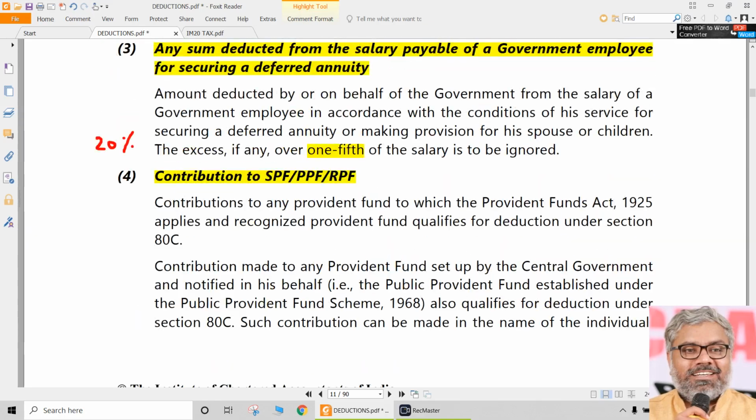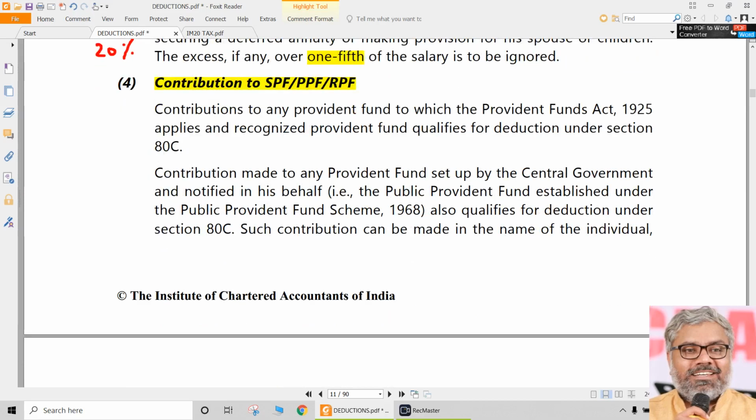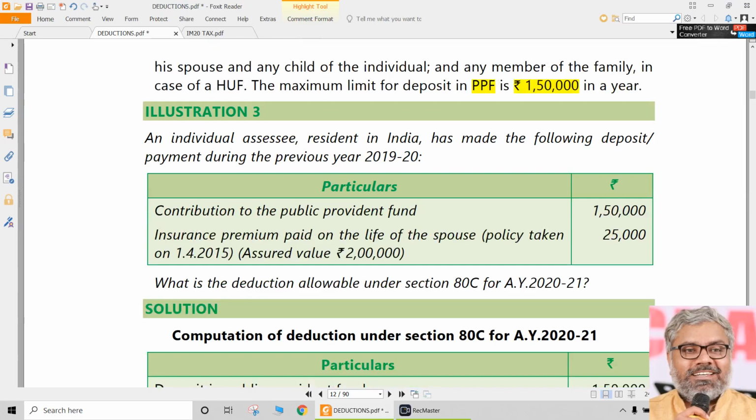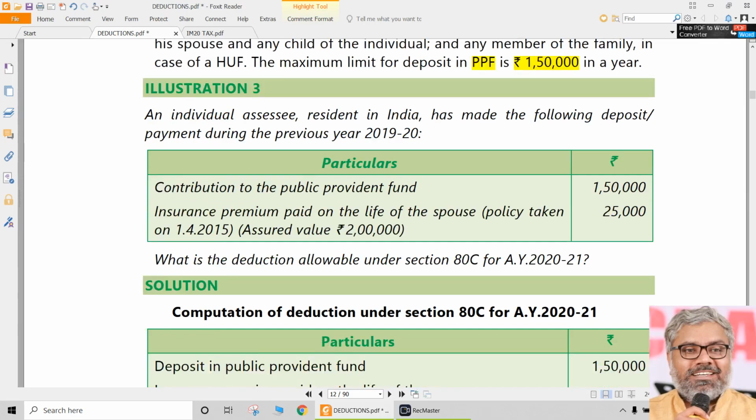But these are choices. One person may have a deferred annuity plan, one person may have a normal life insurance policy, one person may contribute to statutory provident fund, one person may contribute to recognized provident fund. It is their choice. But all of them are eligible for 80C. That's what we should just know. Clear? That is about some of the investments we have discussed under 80C.